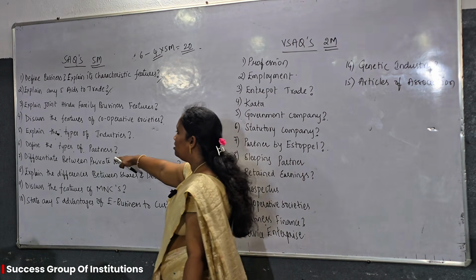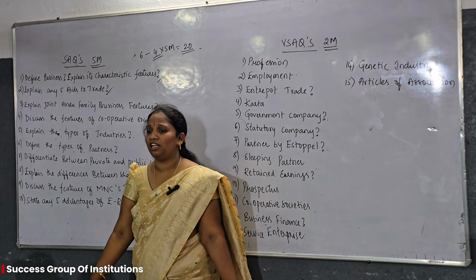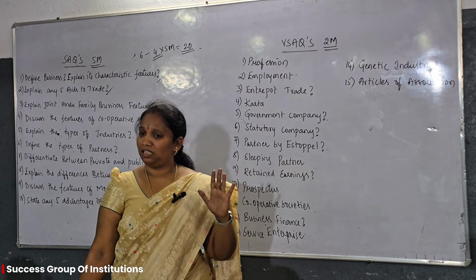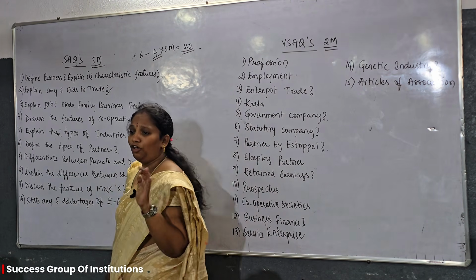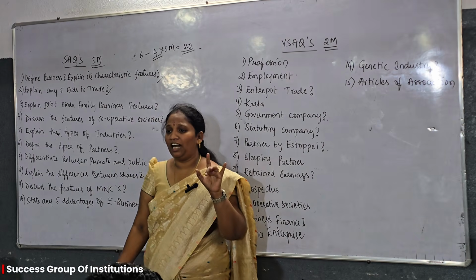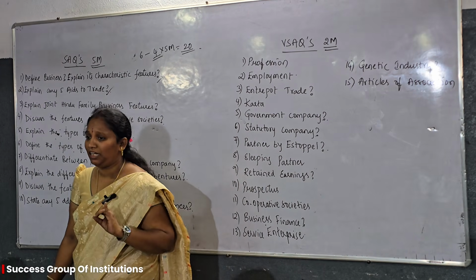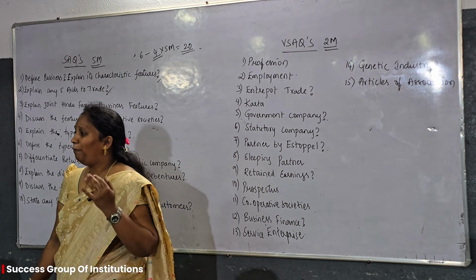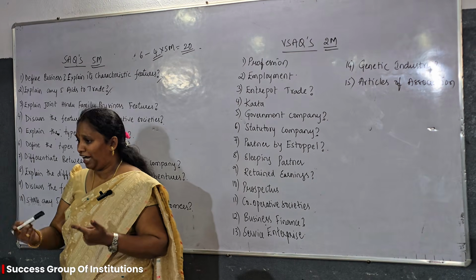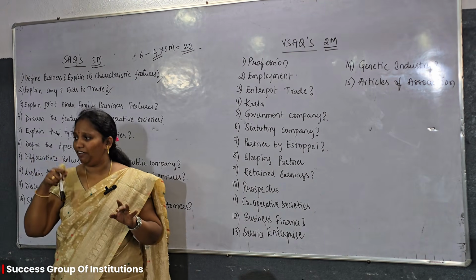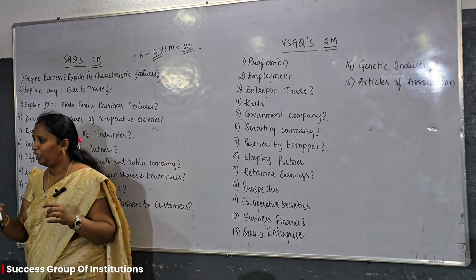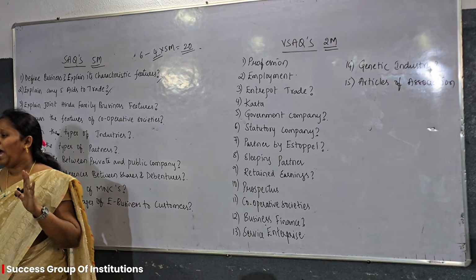Next one is define the types of partners. Just now we have discussed partnership firm, and what are the various types of partners. Here also you have to write any 5. First partner is active partner. Active partner means a partner who takes care of the day-to-day activities of the business. He will invest in the business and he will take care of the business. In day-to-day operations he will be active.